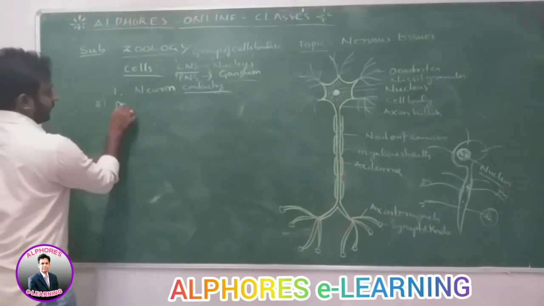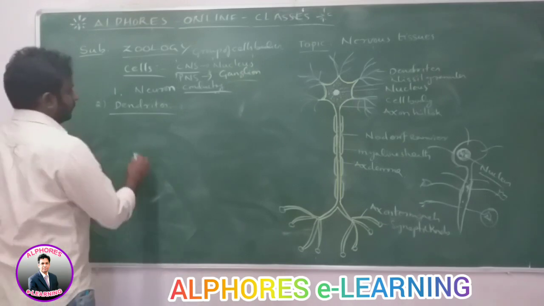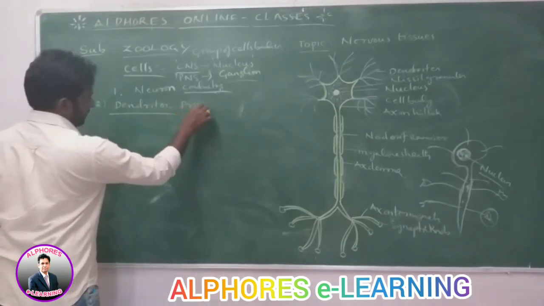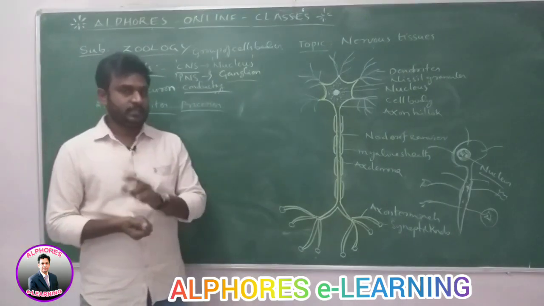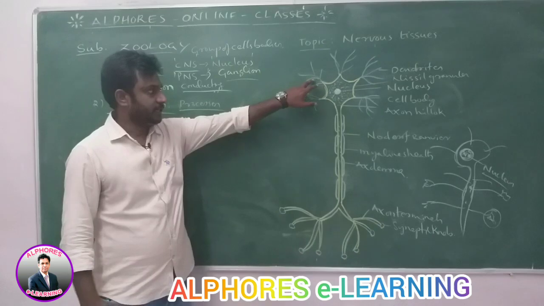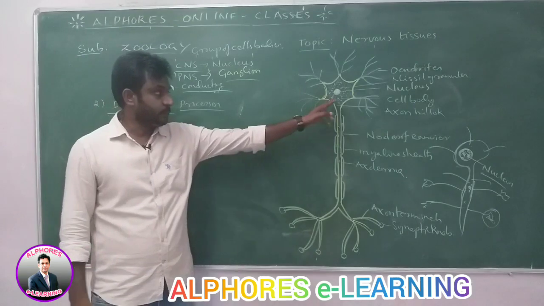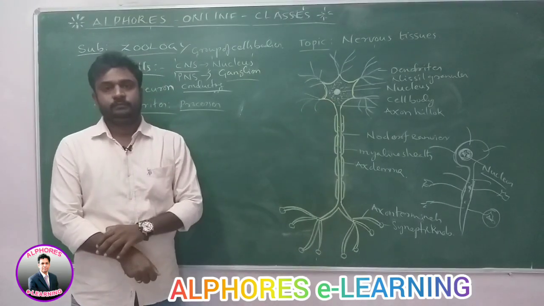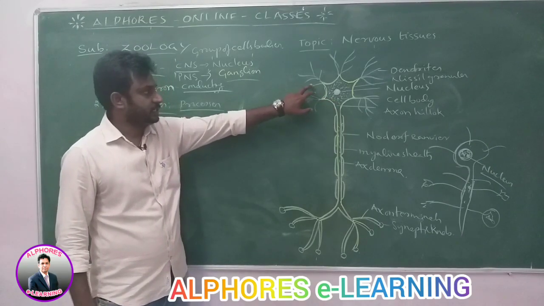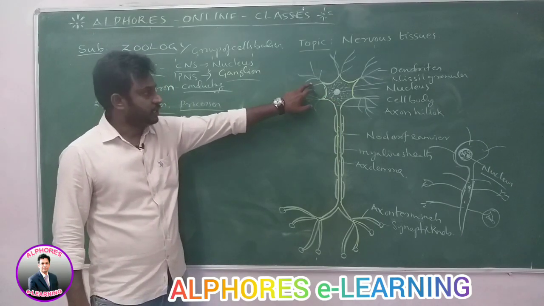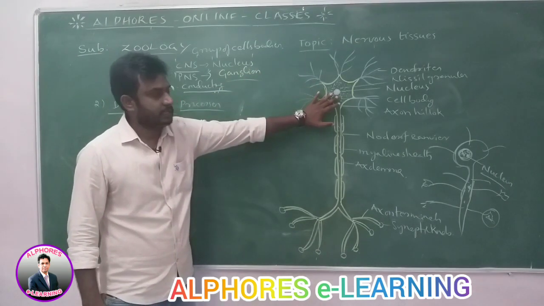Number 2, dendrites. Dendrites are processes. Here in the neuron, two types of process are present, which are called dendrites and axon, which conduct the impulses towards the cell body or away from the cell body. Dendrites conduct the impulses toward the cell body. They are shortened hair-like processes. They collect the impulses from another neuron and send them to the cell body.